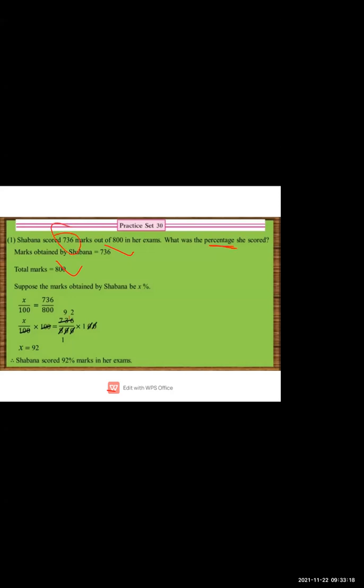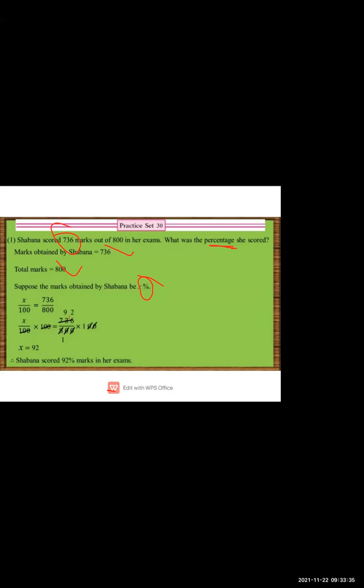Only marks is given, we don't know what the percent is, so we will write X%.